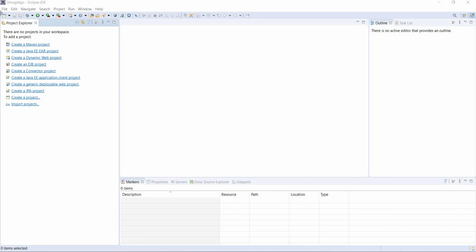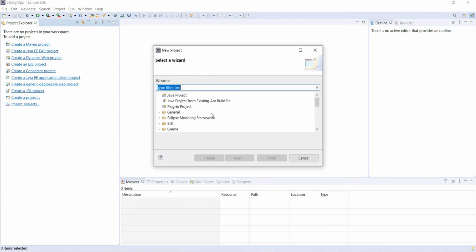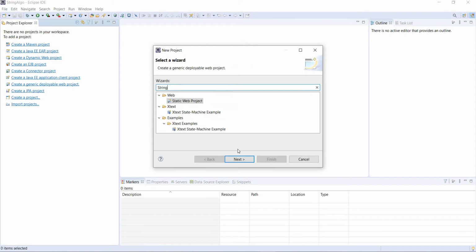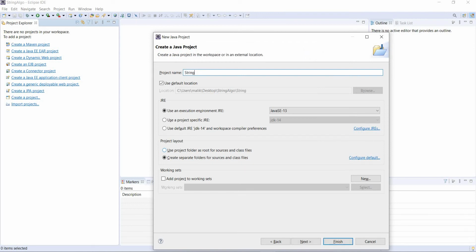We're going to use Java first of all, and then we're going to use Eclipse. You can use any IDE of your choice. First of all, we're going to create a Java project, and you can call it string duplicates, whatever you want to call it. Wow, I told you, please ignore my mistakes. Let's select the Java project and name it string duplicates. You can name it anything you want.